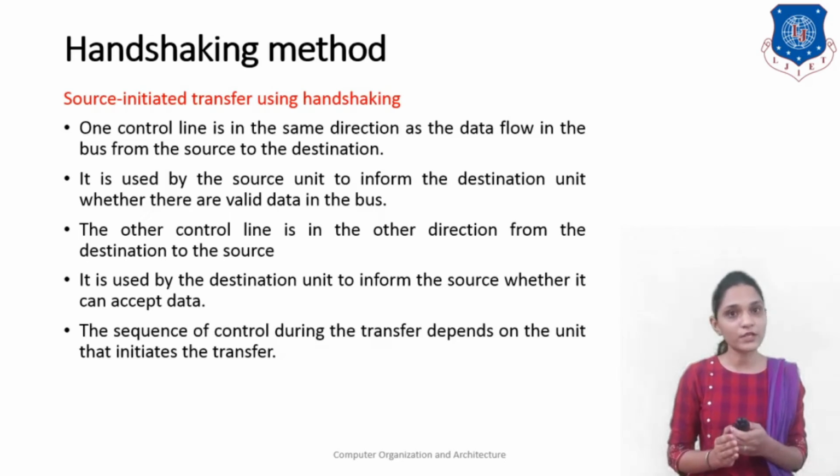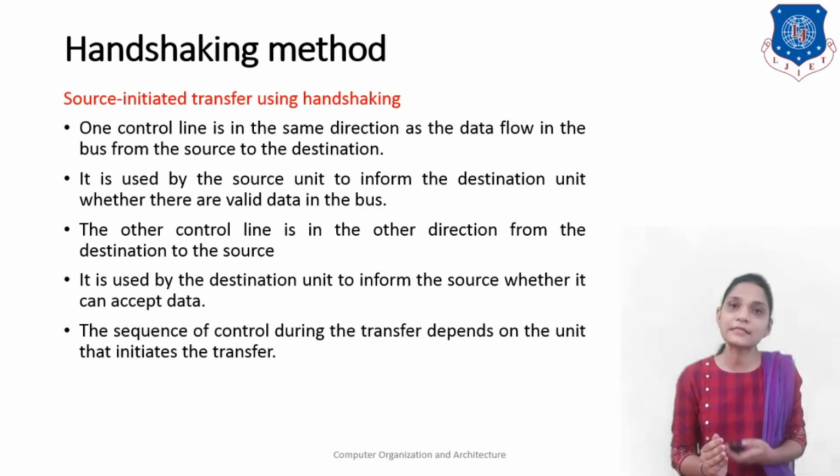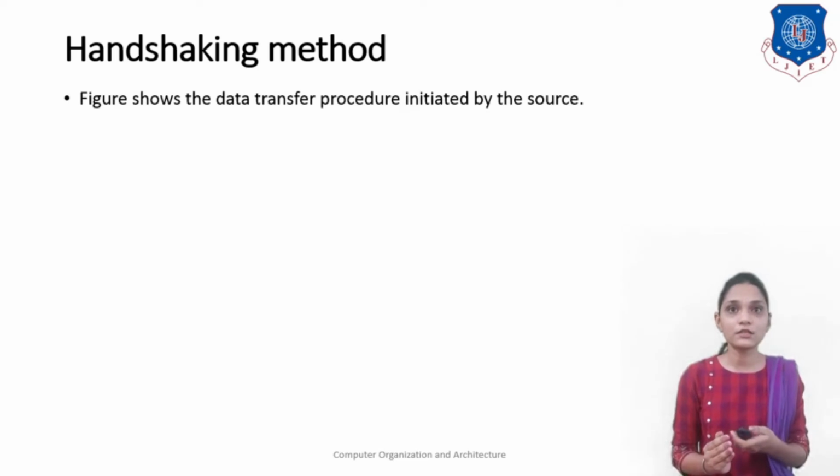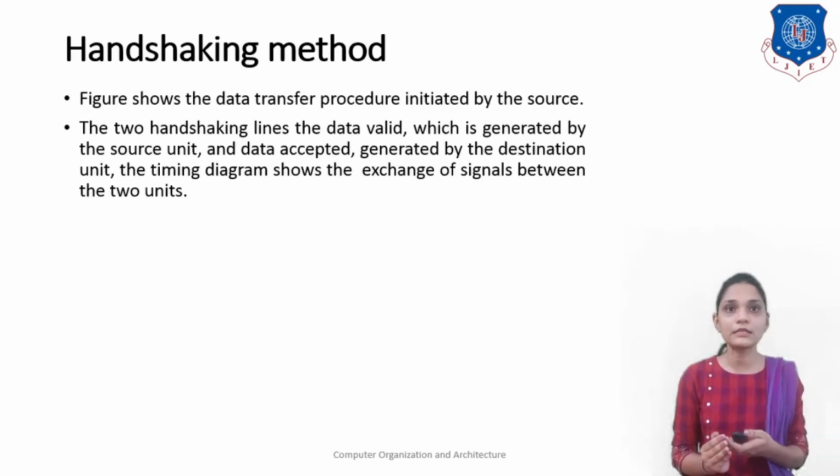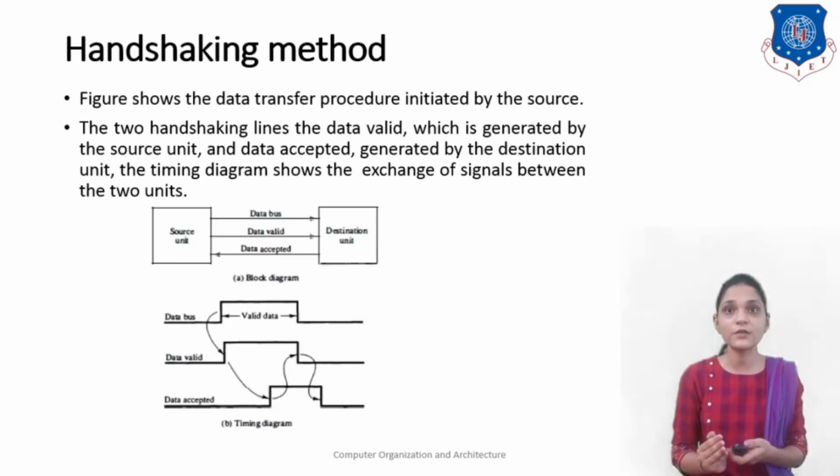The sequence of control during the transfer depends on the unit that initiates the transfer. So first, the figure shows the source initiated transfer. These two handshaking signals, the data valid generated by the source unit and the data accepted generated by the destination unit, and the timing diagram shows the exchange of signals between these two units.